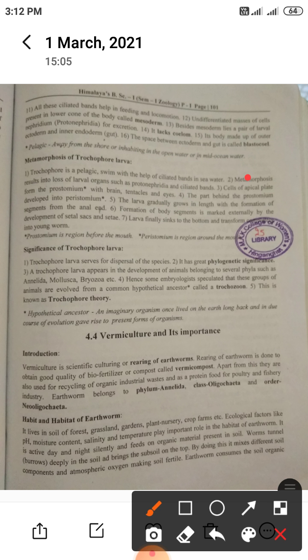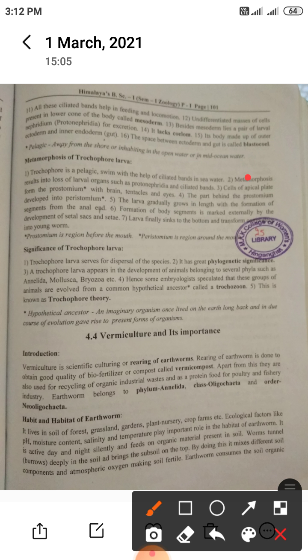Here, pelagic means away from the shore, or inhabiting open water or mid-ocean water. Trochophore larva is pelagic in habitat, meaning it is found away from the shore, inhabiting the open water or mid-ocean water.